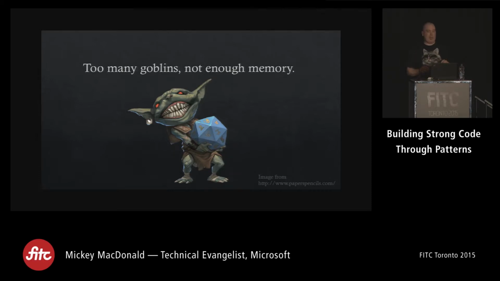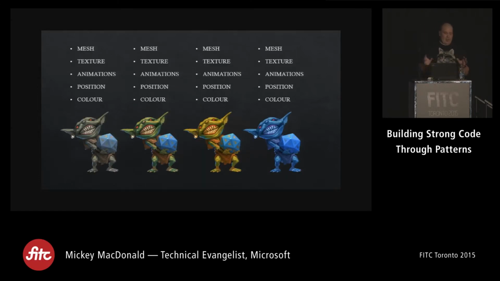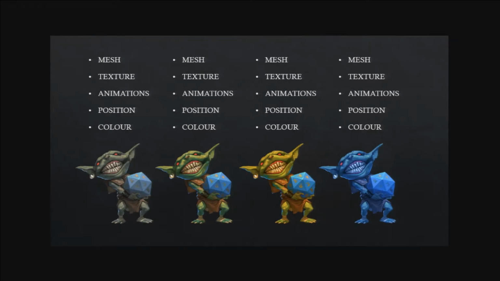But so far, what we've been doing is just creating goblins as we need them. We're saying, okay, I need another goblin, create a goblin, right? So if you think about it, this is how it would look. We have all these goblins. Each one has a mesh, a texture, some sort of animations, maybe a position, a color, whatever it might be.